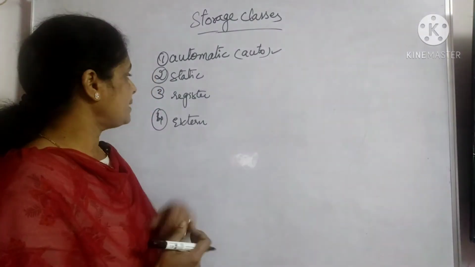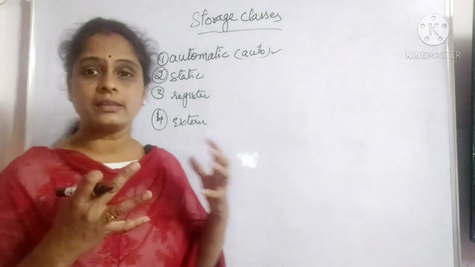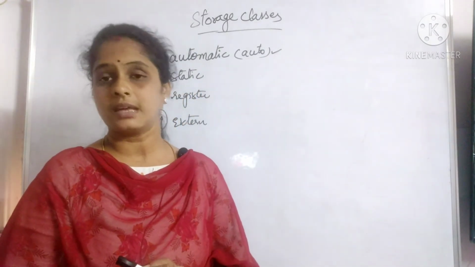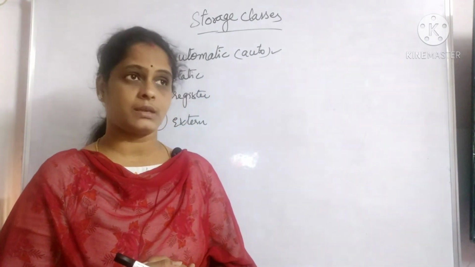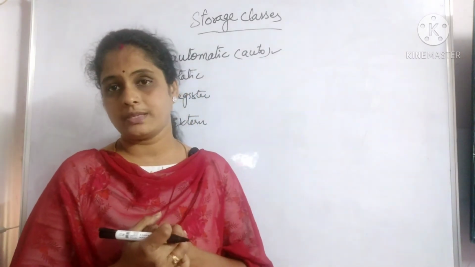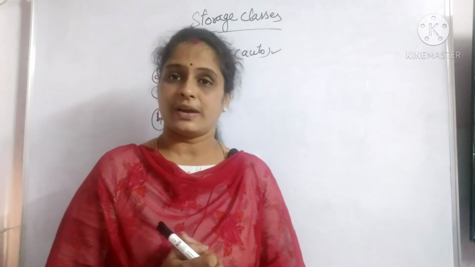Why are they stored in CPU registers? What is special about that? These are the variables which need faster access.